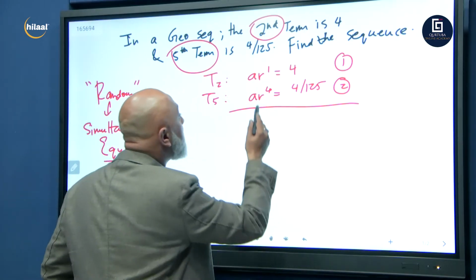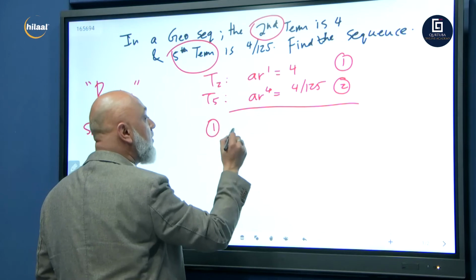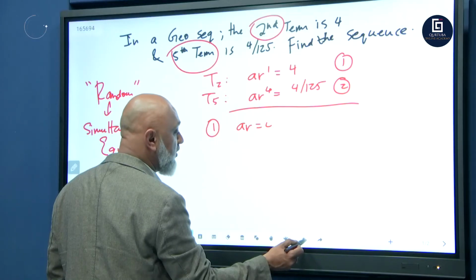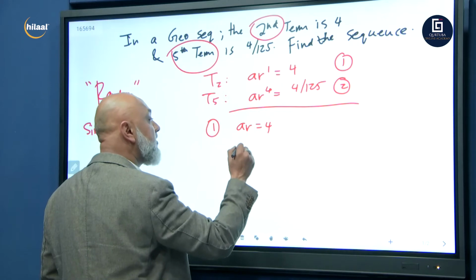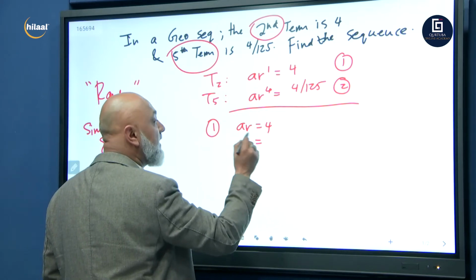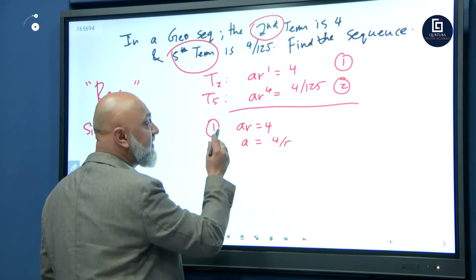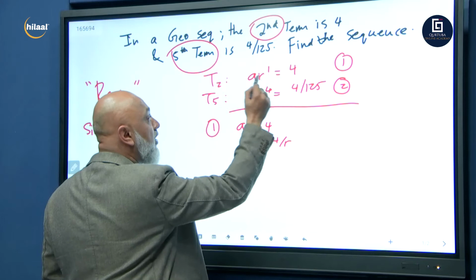So we can take equation number 1. In equation number 1, we know AR is equal to 4. So I can say R is equal to 4 over A if you wanted to. Divide by A, divide by A. We can either put it in terms of R or let's put it in terms of A. A is equal to, divide both sides by R, so you're left with 4 over R. This is equation number 1. A equals 4 over R.